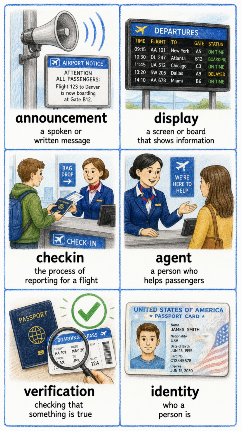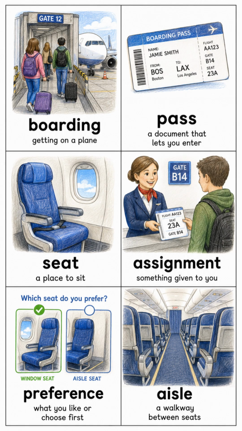Check-in, the process of reporting for a flight. Agent, a person who helps passengers. Verification, checking that something is true. Identity, who a person is. Boarding, getting on a plane. Pass, a document that lets you enter.